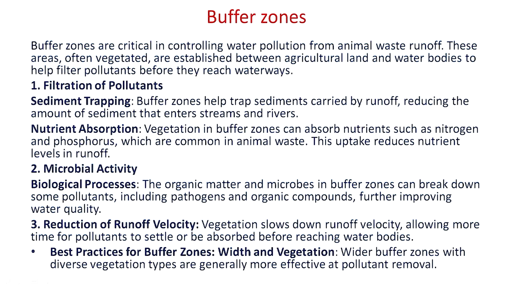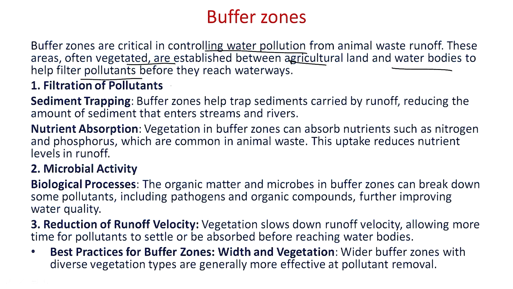So first we will discuss the buffer zone. A buffer zone is critical in controlling water pollution caused by animal waste. This buffer zone, an area often vegetated and normally stabilized between the agriculture and the water bodies, helps in the filtration of different types of nutrient pollutants present in the animal waste. Let us look at the different mechanisms through which the buffer zone helps reduce the concentration of nutrients in the animal waste.